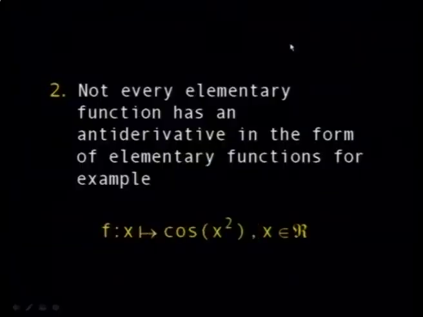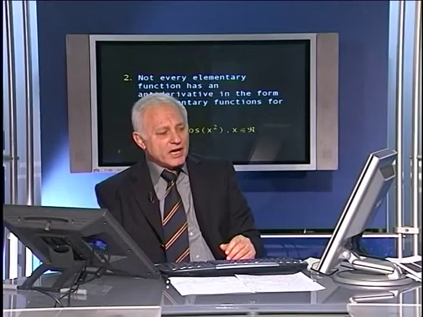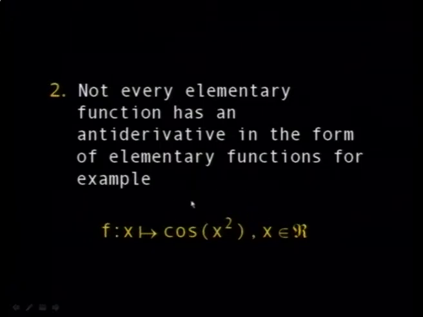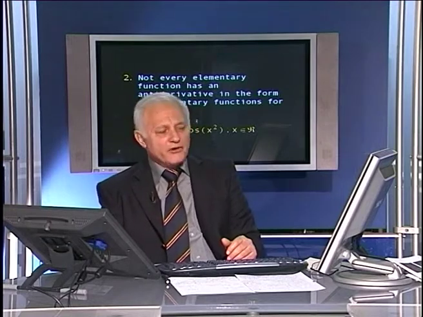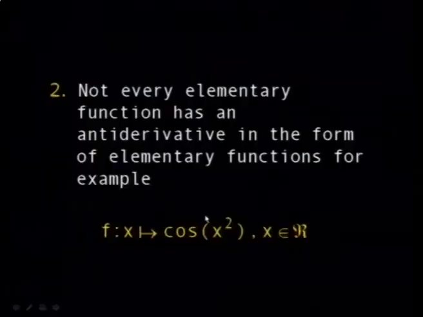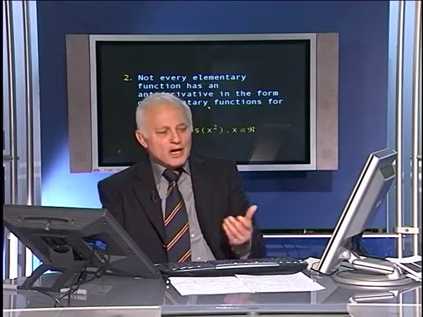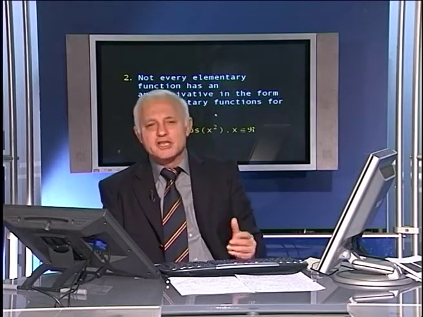Again, not every elementary function has an antiderivative in the form of an elementary function. For example, some teachers say that cosine x squared is not integrable. You cannot find an antiderivative for this function. Indeed, you can, because according to the first fundamental theorem, x squared is continuous, and you have here a composite function of a continuous function, and therefore it is continuous. And the first fundamental theorem asserts that if you have a continuous function, it has an antiderivative. But the problem for functions like cosine x squared or e to the power x squared is that you cannot represent the antiderivative in the form of an elementary function, and this is why the student cannot proceed further to calculate the antiderivative of these sorts of functions.